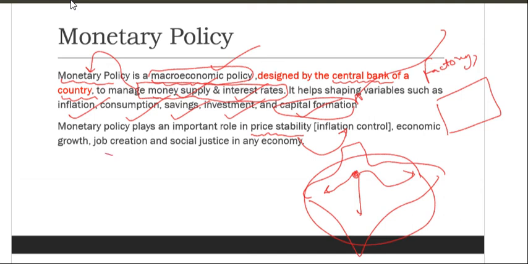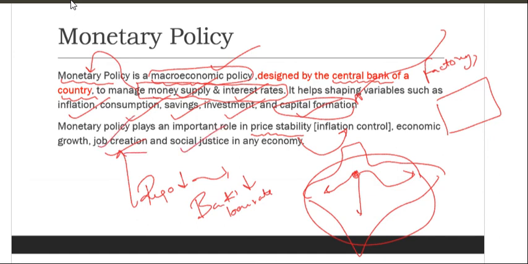Economic growth, job creation. How job creation? Suppose if you reduce the repo rate, so banks will reduce the loan rate. So what will happen? Banks will reduce the loan rate, that is interest. So many companies will come forward to take loans and create jobs, social justice. This is how the whole thing goes. Okay.